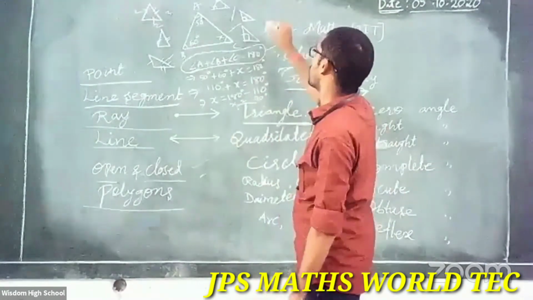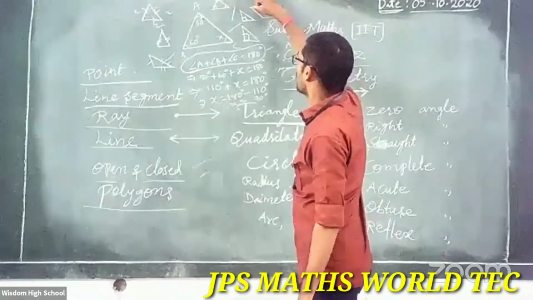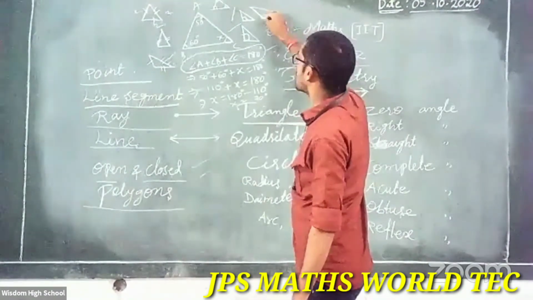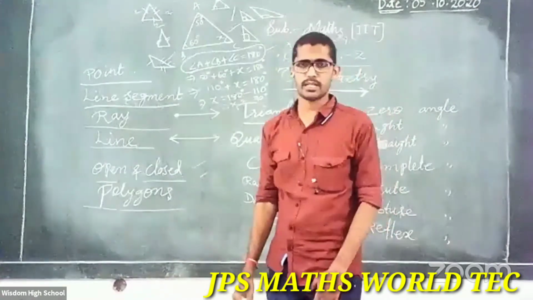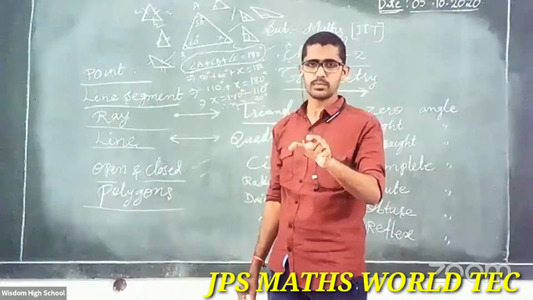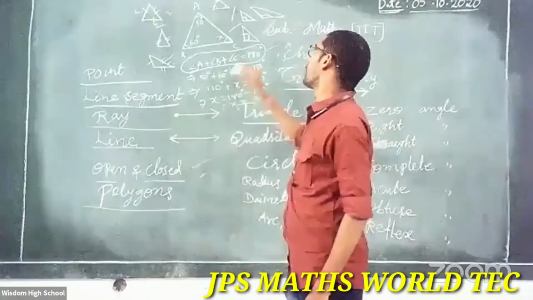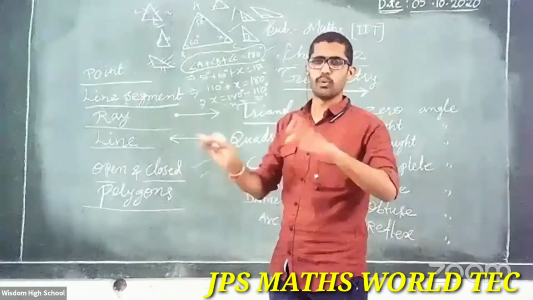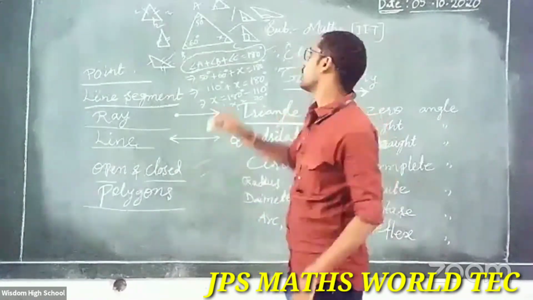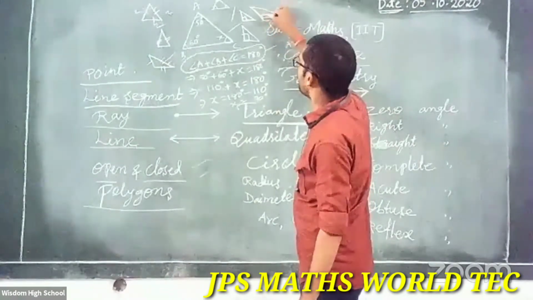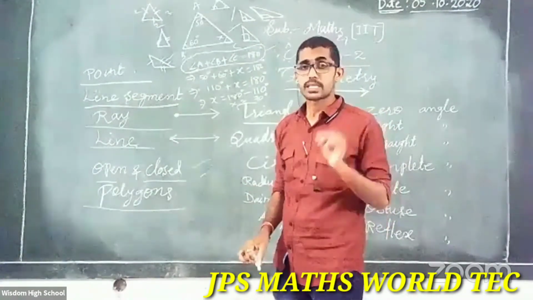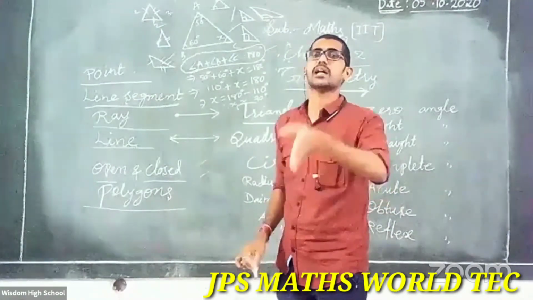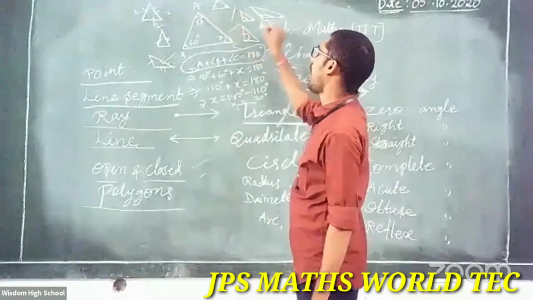Suppose it is not like that, and observe. It is also a triangle only. What is here? Observe. It's not 90, it's more than 90, below 180. That means an obtuse angle. So in a triangle, any one angle is obtuse, and that is called an obtuse angle triangle. This is based on angle.